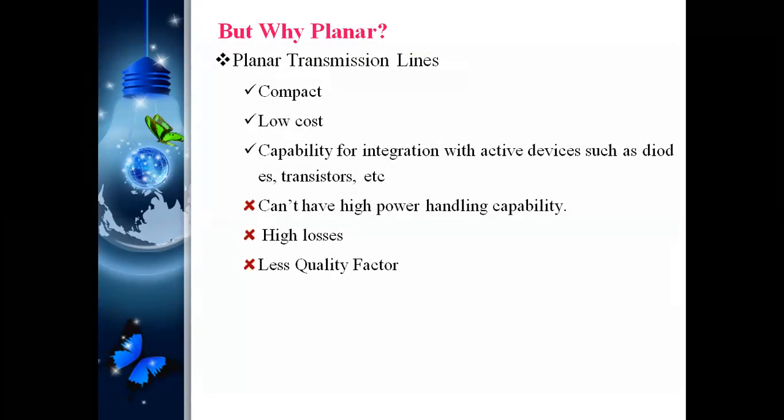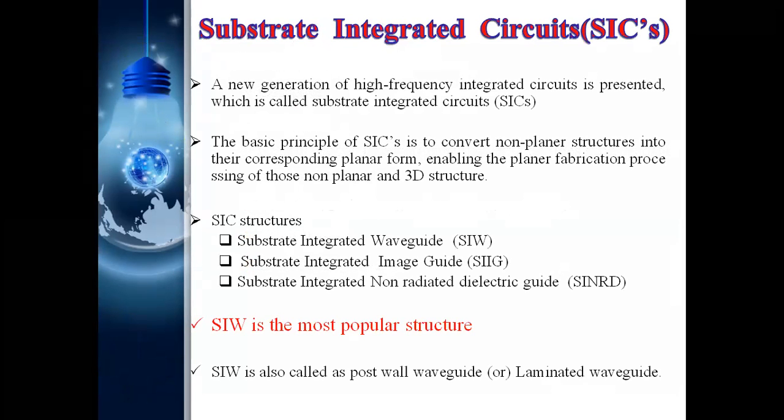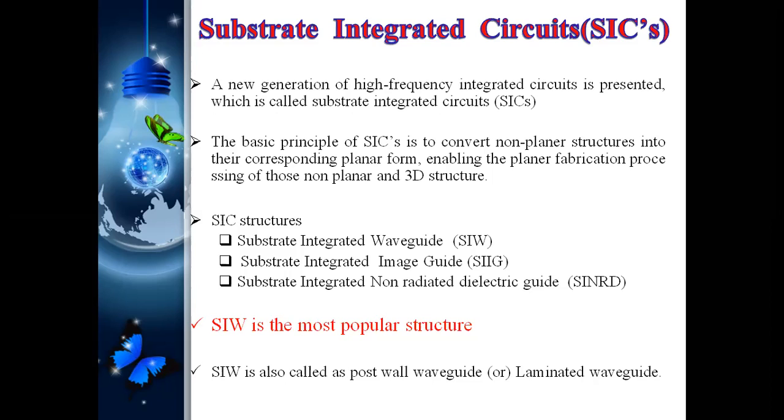So now what I'll do is combine planar and non-planar together. Then I will make one technology, that is the substrate integrated waveguide. Substrate integrated waveguide takes the advantages of the planar, that is microstrip or coplanar, namely compactness, meaning less size, and low fabrication cost. And the advantages of the non-planar, that is rectangular waveguide, are a high quality factor and low losses. So now I combine both technologies, planar plus non-planar, and I make a new technology, that is substrate integrated circuits.